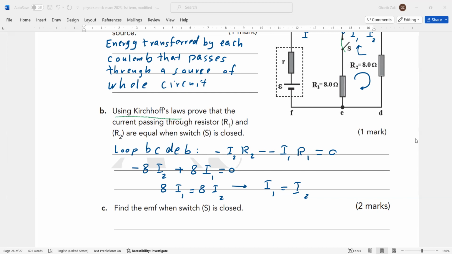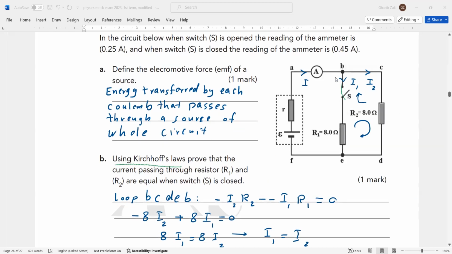Now, find the EMF. One question. Yes, Adam, can we use Kirchhoff's first law? How? I equals I1 plus I2, but we need to show that I1 equals I2.